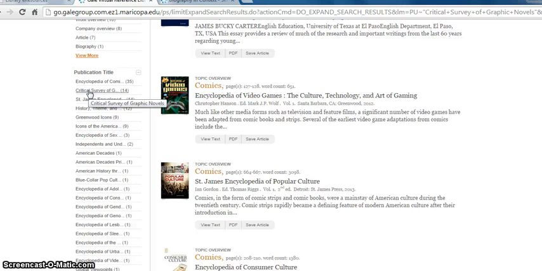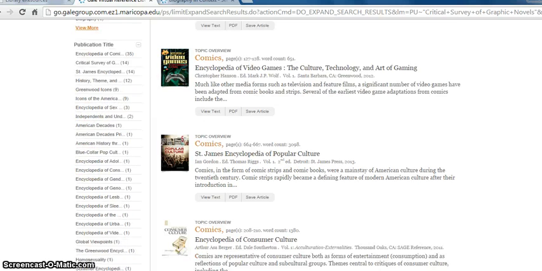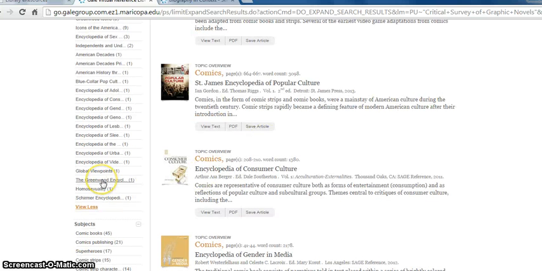And then there's also this one called, I'm going to scroll down a little bit so you can see it, the Greenwood Encyclopedia of Folktales. So those are 4 different ways to go to consider which one might be a good fit for those of you who are looking up the art of comics.